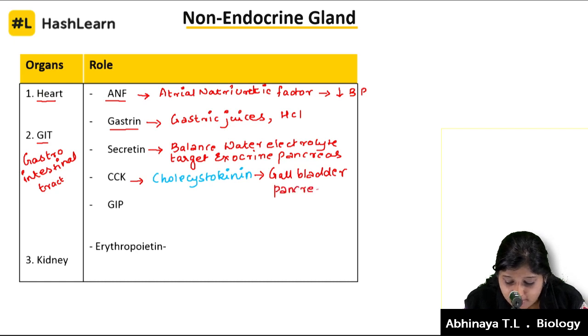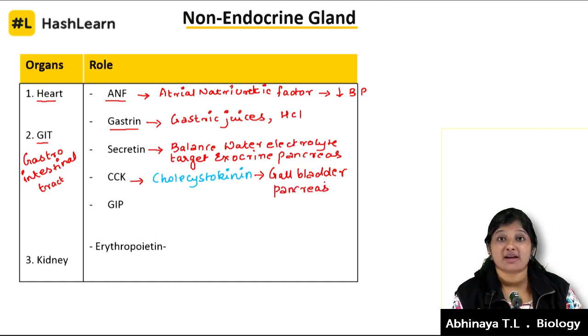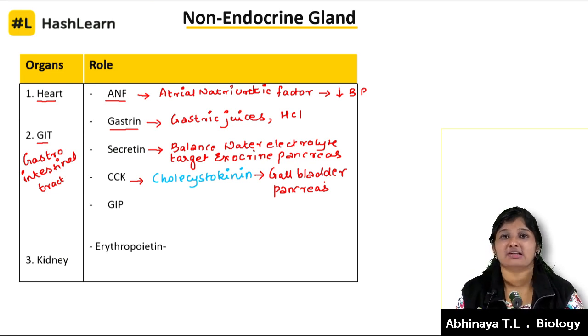We all know the gallbladder, the story of the bile juice, and the pancreas with pancreatic enzymes. We have studied that in the digestion chapter. So the secretions from these two are maintained by cholecystokinin.